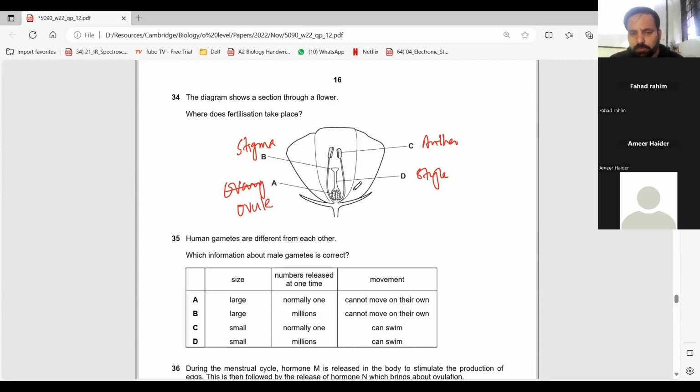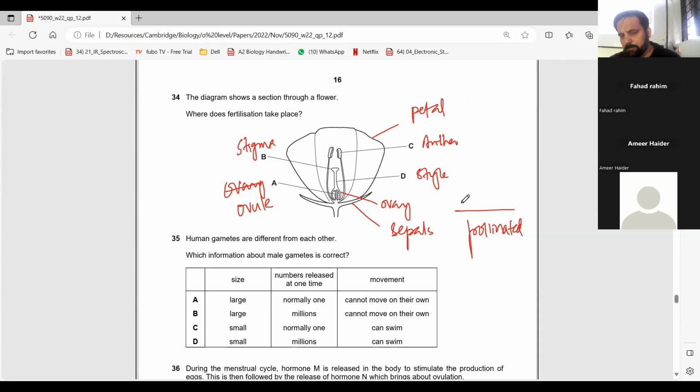These are sepals, and these ones are petals. And this flower is pollinated by insect or wind? Insect. Why? Because it has petals. Is it small or big? Small, sir. Small. Inside the flower.